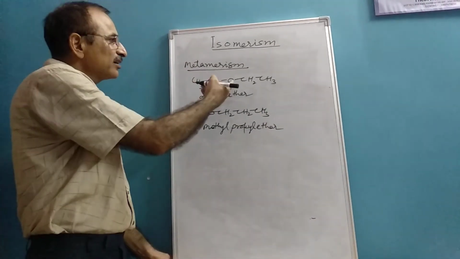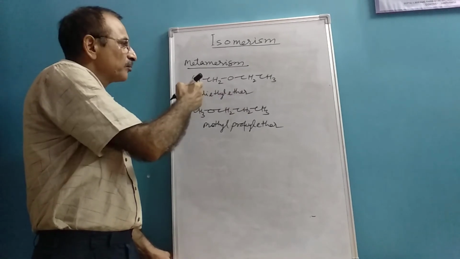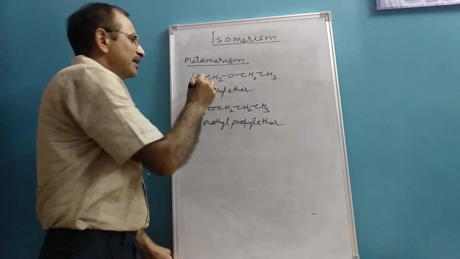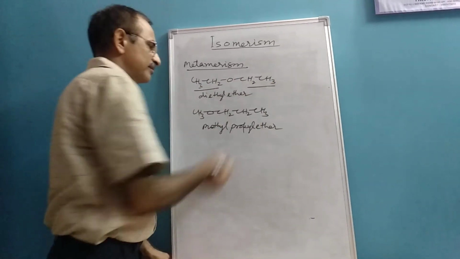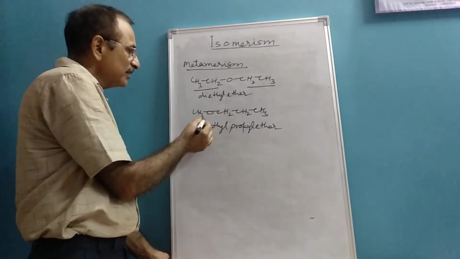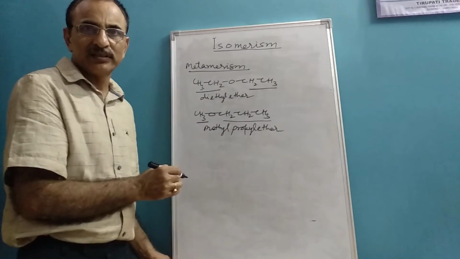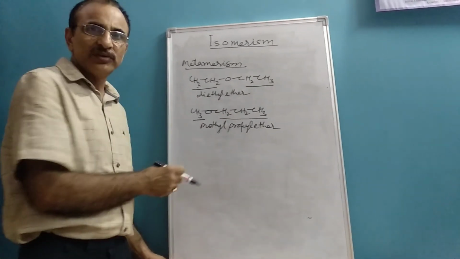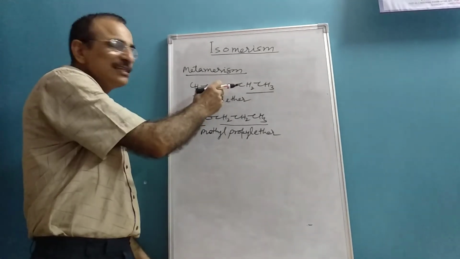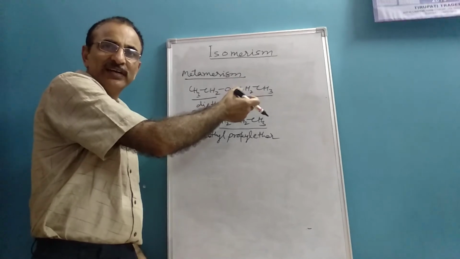Here, along this oxygen, on both sides there is an ethyl group, ethyl, ethyl. In this one, on one side methyl, on the other side propyl group. This is due to the difference in alkyl chain along the bivalent oxygen atom.